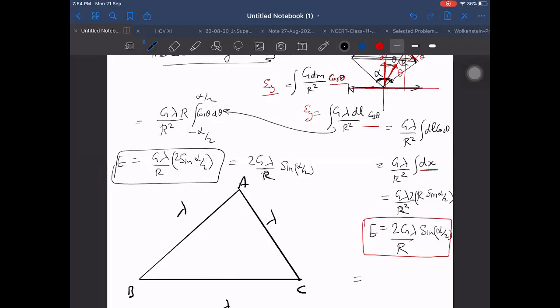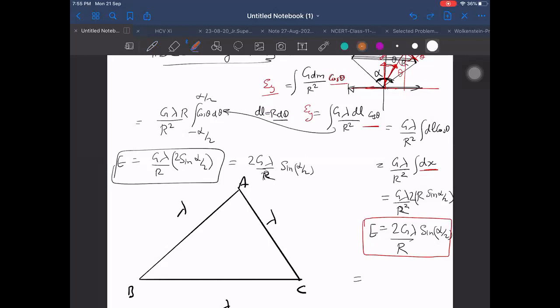Right? Now, you take d l as R d theta. Yes, I have taken dl as R into d theta. Okay, sir, we can do that also. Understood, sir. dl we can write as R d theta. But if I want to tell, this is the standard way by which it is done in books, a common way.